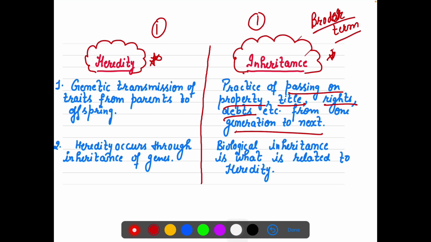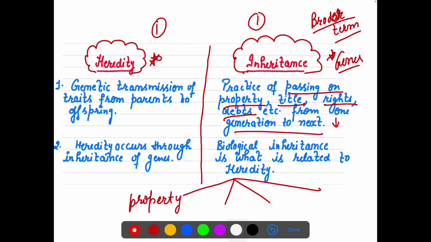It does not only mean that we are talking about genes. When I say inheritance, it can be passing on property, passing on your title, passing on your rights, passing on your money or debts, or passing on your biological genes.